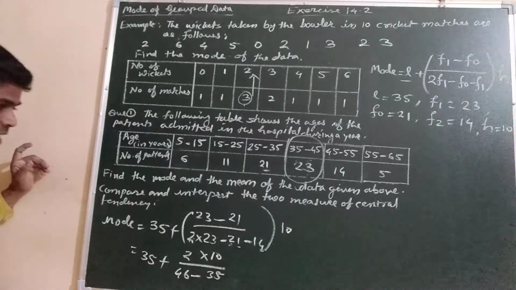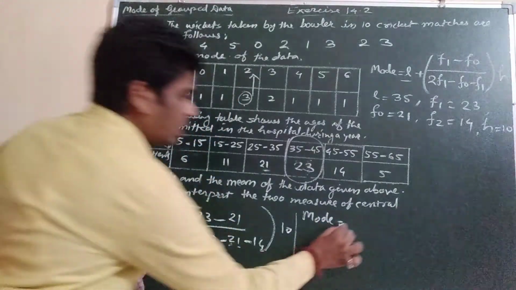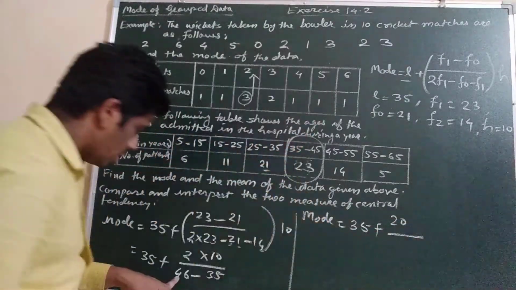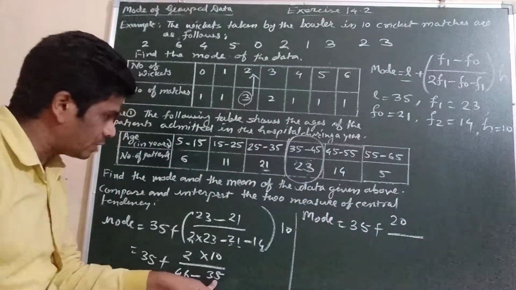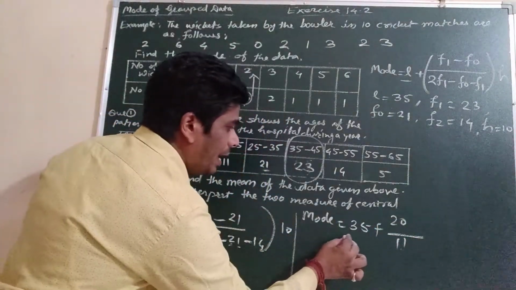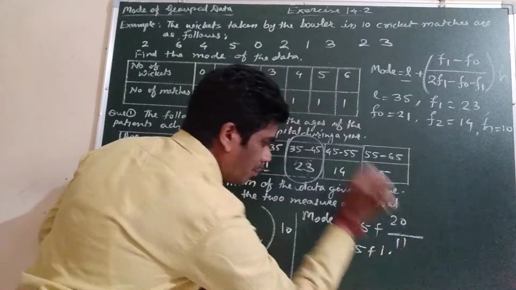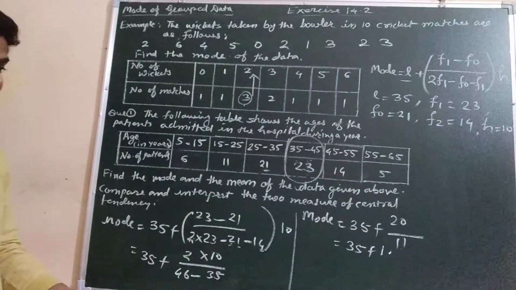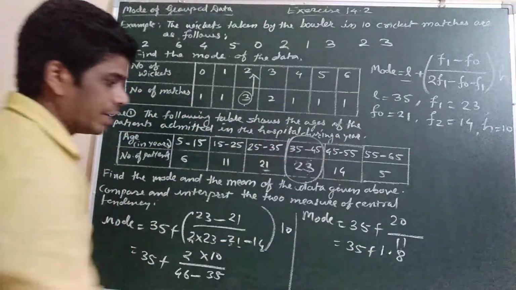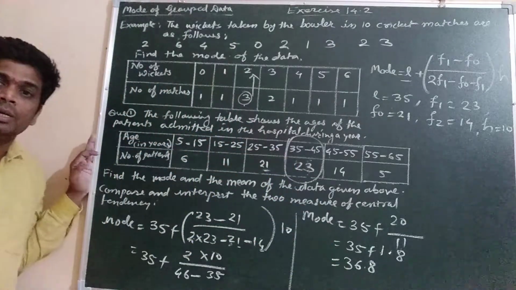Okay, so finally we will get the mode will be 35 plus 20 upon 46 minus 35, 6 minus 5 is 1 and 4 minus 3 is 1, 11. Means if we divide 20 by 11, so we will get 35 plus 11 ones are 11, point, it will be 9, 9 0 90, 11 8s are 88. Means 1.8. We got 1.8. Means 35 plus 1.8 is 36.8. We got the mode of the data.